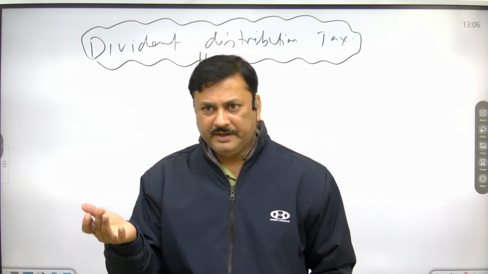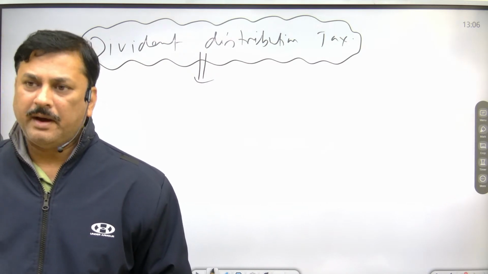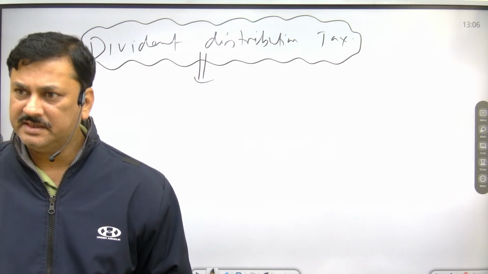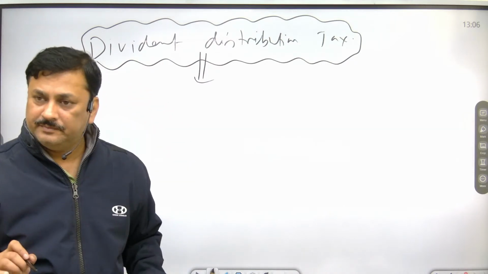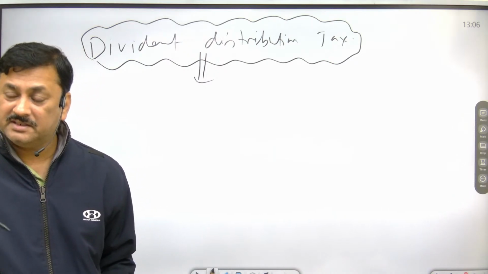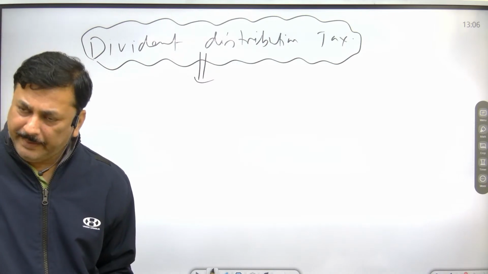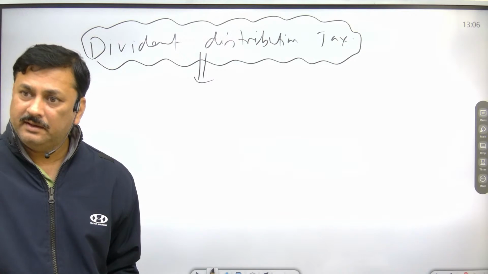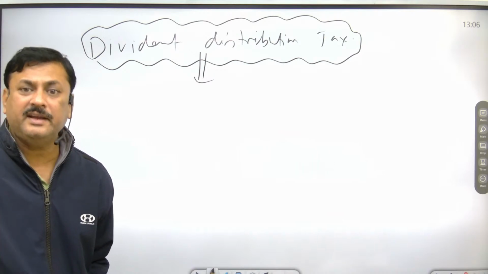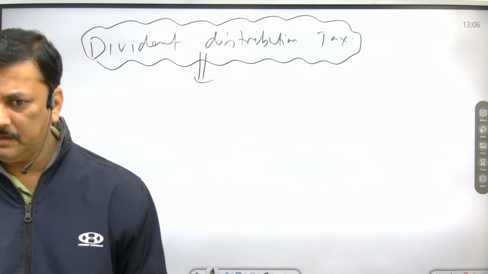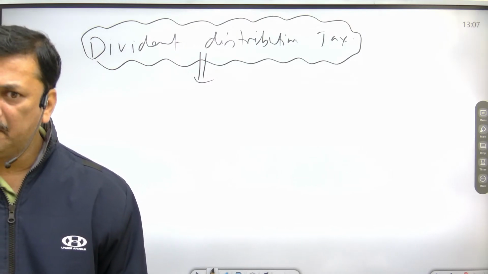So it is the income of shareholders, but it is not a part of income. Under the 1961 Income Tax Act, the dividend earned by the shareholder is not a part of income tax, so it is paid by the company. On which type of income is tax charged?